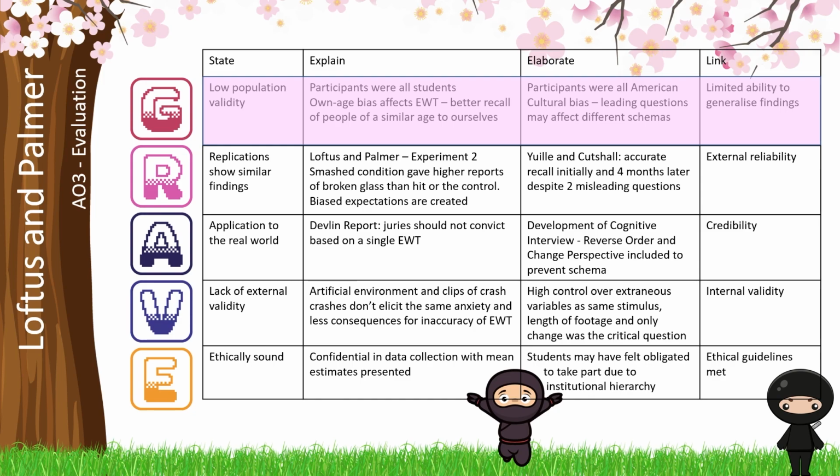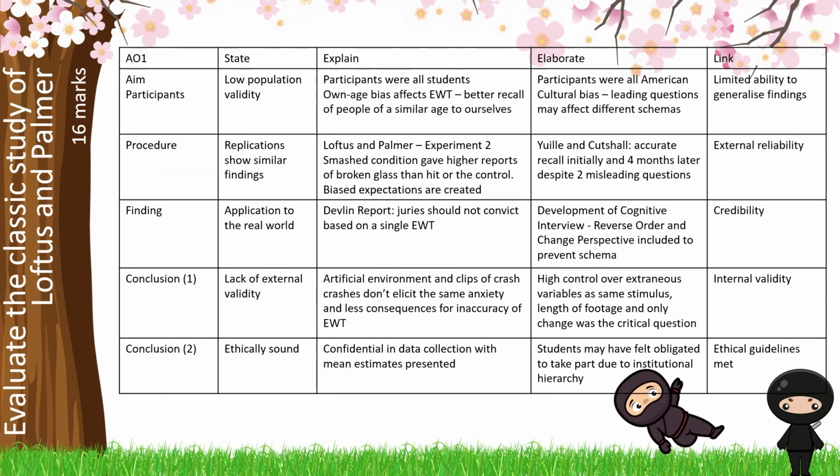If we're then thinking about this, any time that you're talking about an unrepresentative sample, you also want to say that this limits the generalizability of the findings, in this case, in terms of post-event information. So, we're thinking about this as a 16 marker. We've upgraded for paper 2.